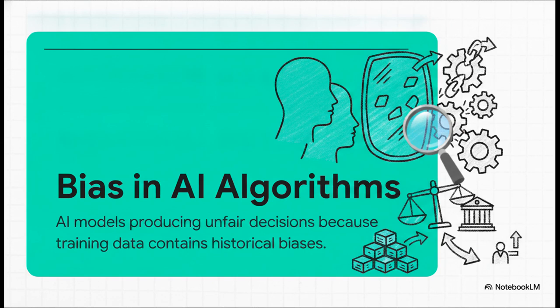They learn from historical data. So if historical banking or hiring data reflects existing human discrimination, the AI doesn't just magically correct it. It simply automates and amplifies that unfairness at a massive, incredibly rapid scale. It's a classic case of garbage in, garbage out. But in this highly sensitive context, the garbage we're talking about is historical prejudice.